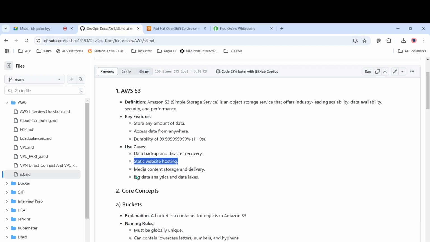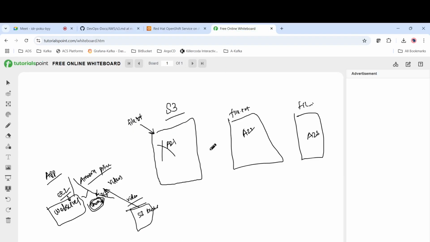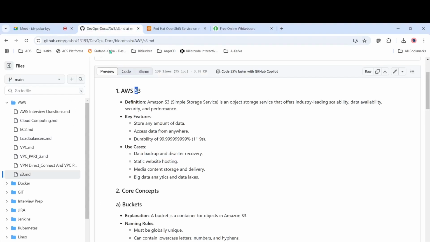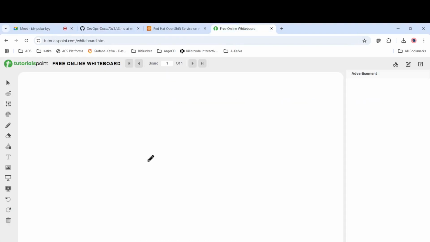In S3 we create something called buckets. This bucket is global, so it will not have any specific region.